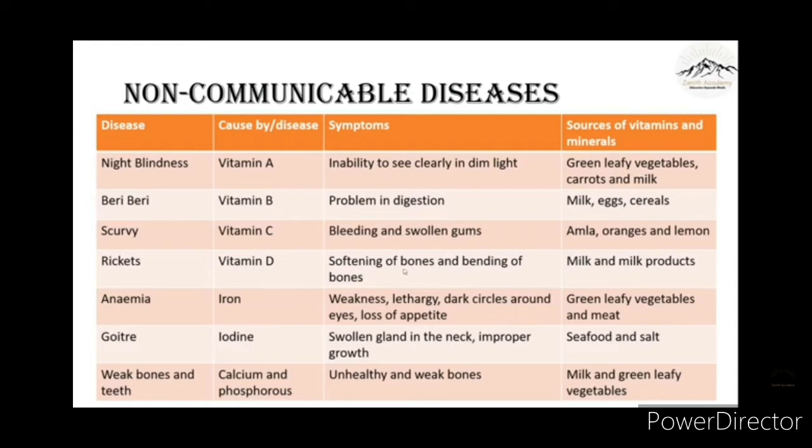Then comes another disease, that is goiter, that is caused due to deficiency of iodine in our diet, and the symptoms are swollen gland in the neck, improper growth, and source are seafood and salt. Then weak bones and teeth are caused due to deficiency of calcium and phosphorus in our diet. Symptoms are unhealthy and weak bones. Milk and green leafy vegetables make our teeth and bones strong.